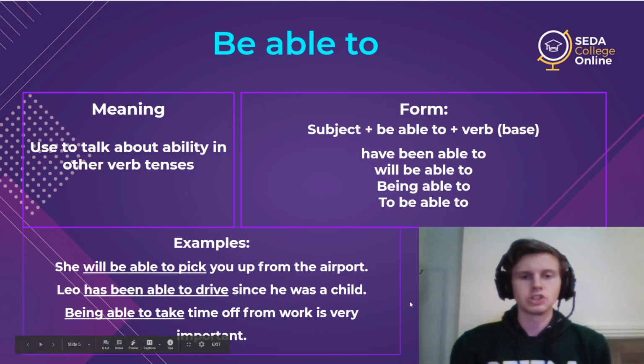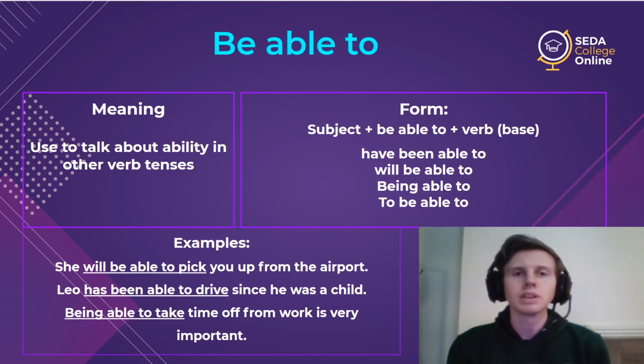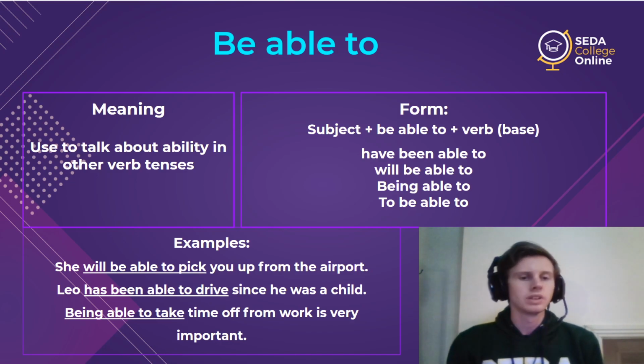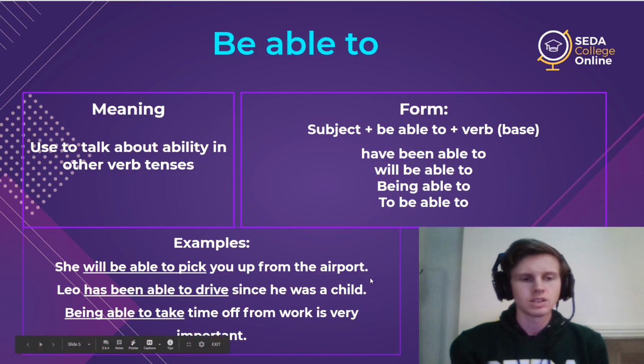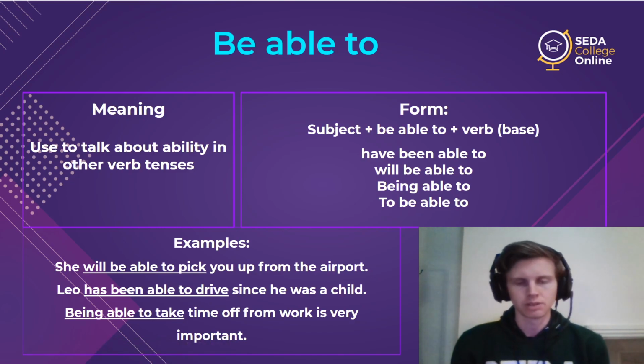Or I can use it as a gerund, as the subject of the sentence. Being able to take time off from work is very important. So in all three sentences, the only way to talk about ability is with be able to, because can and could are not possible here. We just cannot use them.